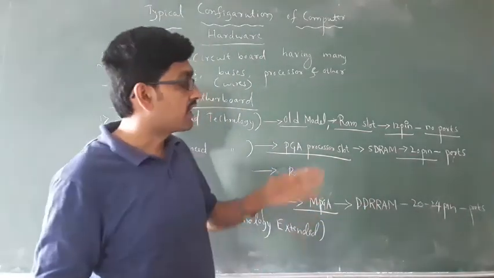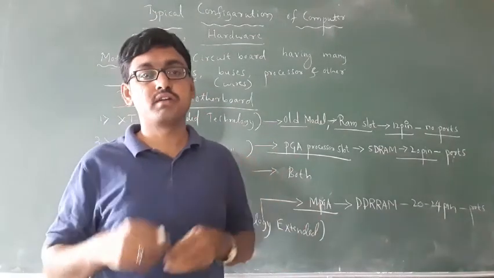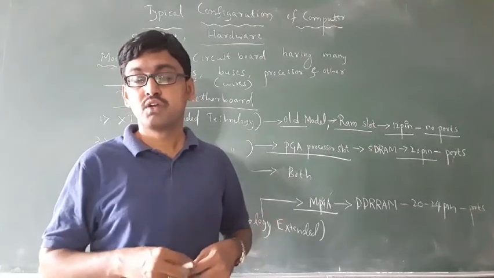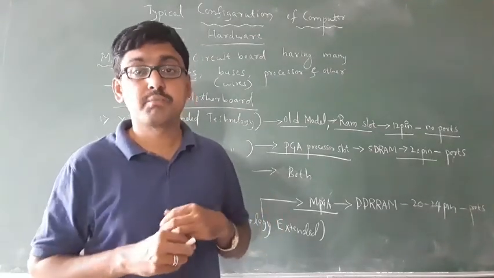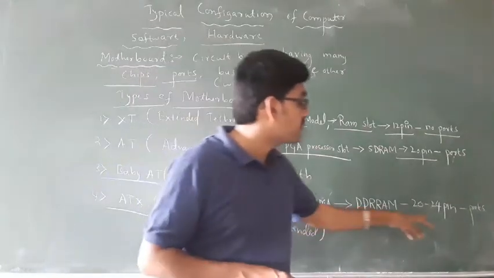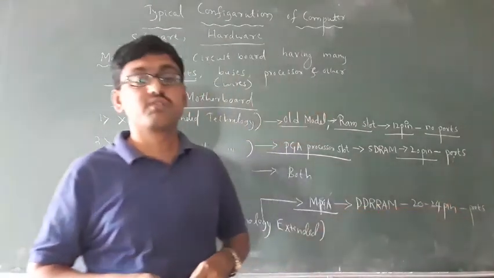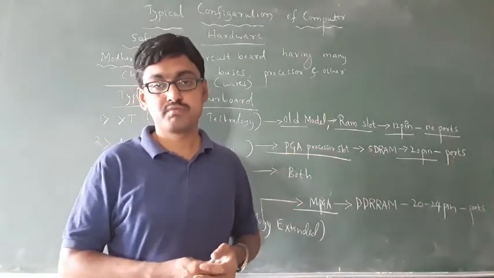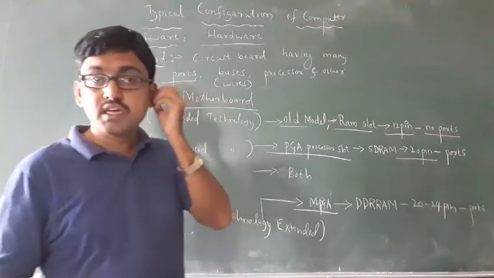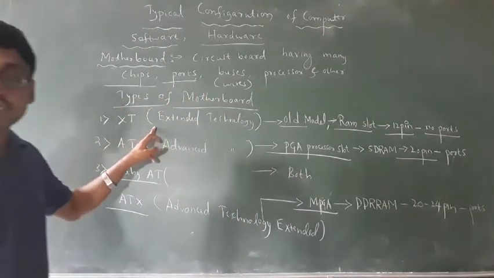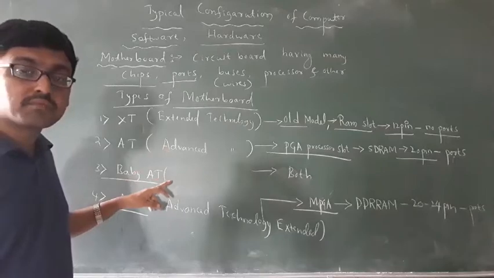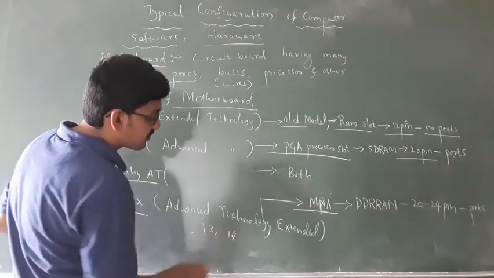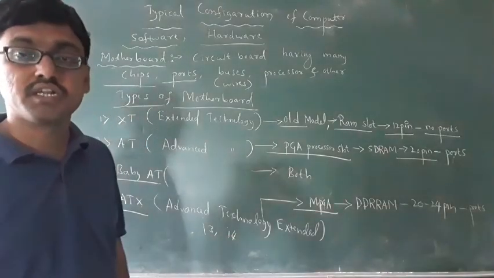It consists of a 24 pin power cable. Nowadays in every system we have a 24 pin power supply. It consists of 20 to 24 pin power connectors. Then it consists of ports also. Here we can use Pentium 2, Pentium 3 processors, and nowadays we use Intel i3, i4 processors. We can use them in this motherboard.